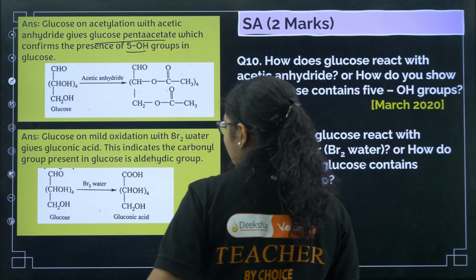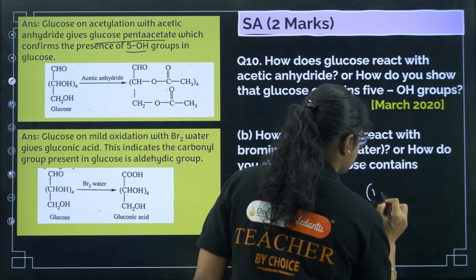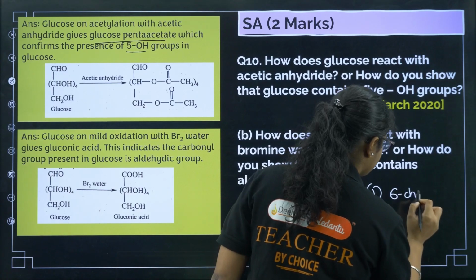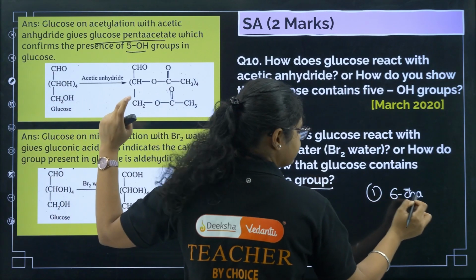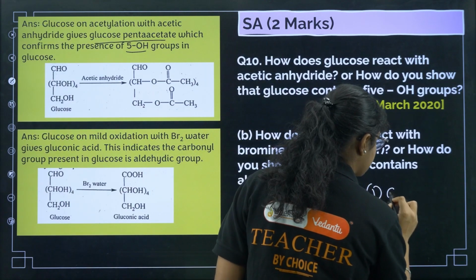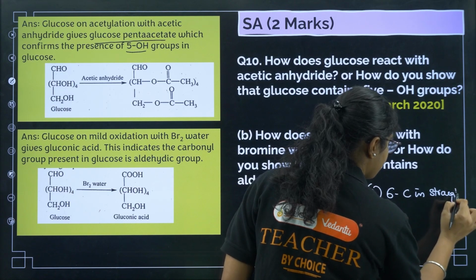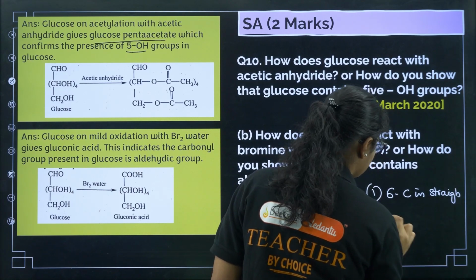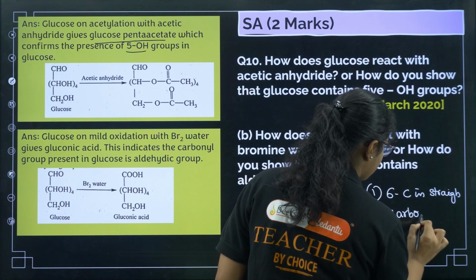Okay, next thing, how does glucose react with bromine water, or how do you show that glucose contains an aldehyde group? Okay, so here is this important. See, the first reaction shows that glucose has 6 carbons in a straight chain. The second reaction of glucose shows that it has a carbonyl group.